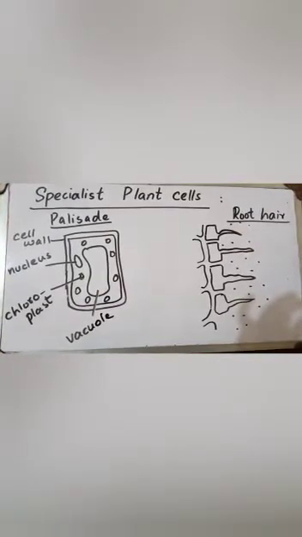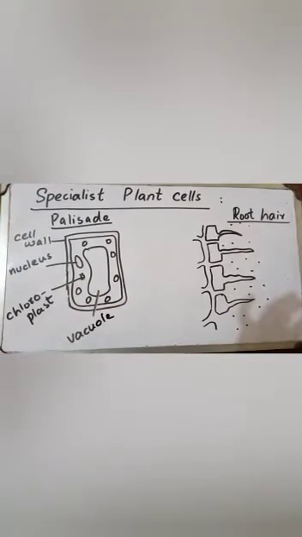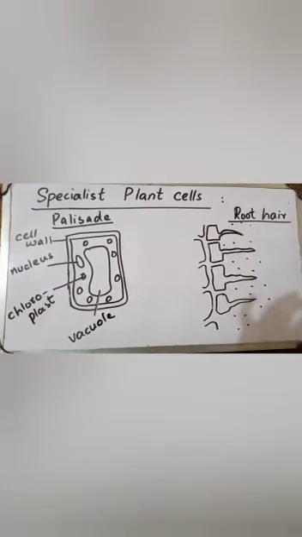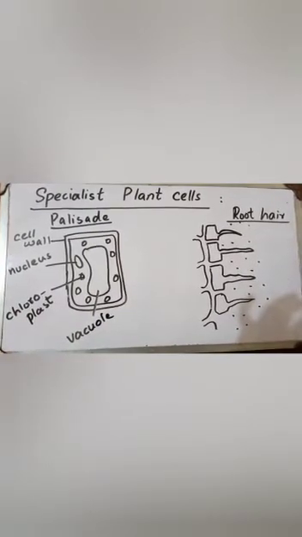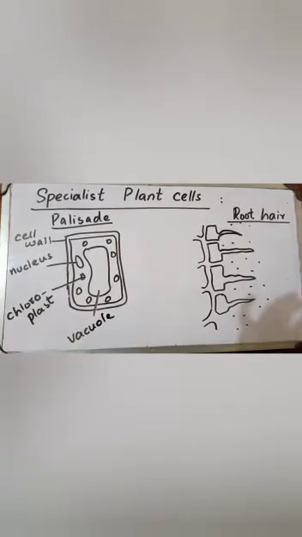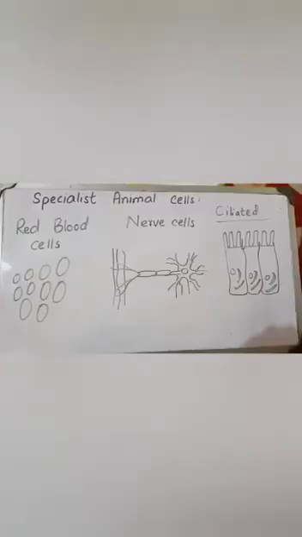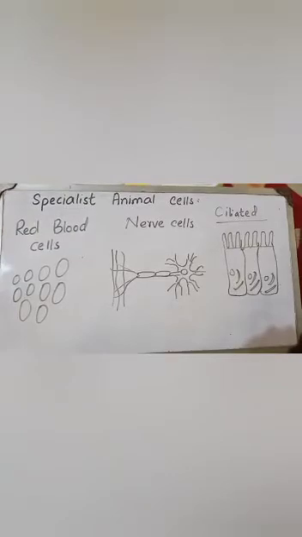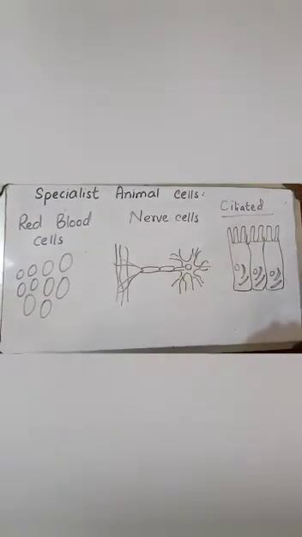They do not need chlorophyll as they are mostly found underground and their job is to draw in water and mineral salts from the soil. They are long and thin to provide a large surface area. The next topic is specialist animal cells. You can see the diagrams on the board.